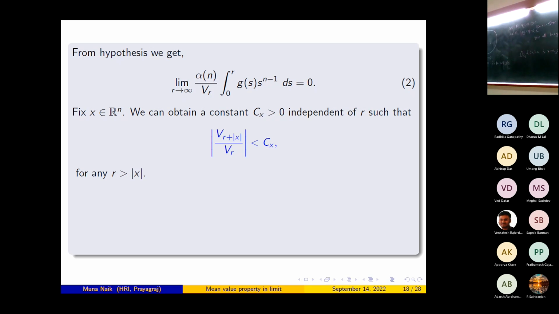Now from this equation 2, let epsilon greater than 0 be given.